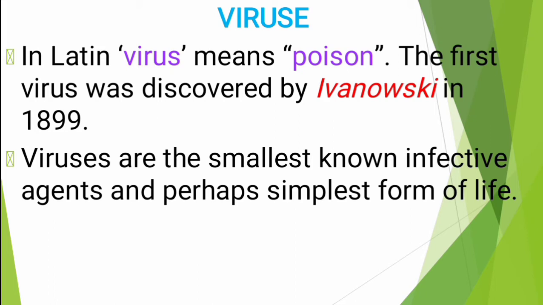Viruses are the smallest known infective agents and perhaps the simplest form of life. See here, viruses are very minute structures. These are infective agents. Why? Because disease is easily spread from one animal to another animal with the help of viruses. Its lifespan is also very short, like 1 hour or 24 hours, maximum 24 hours.